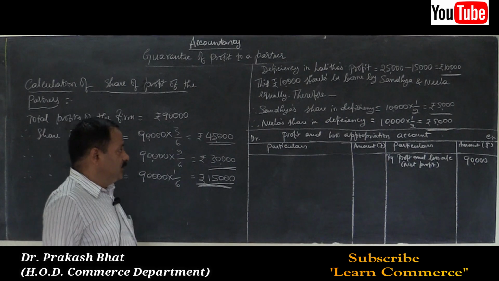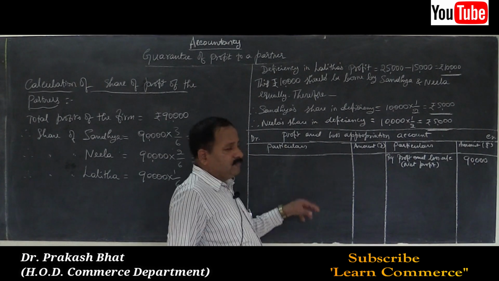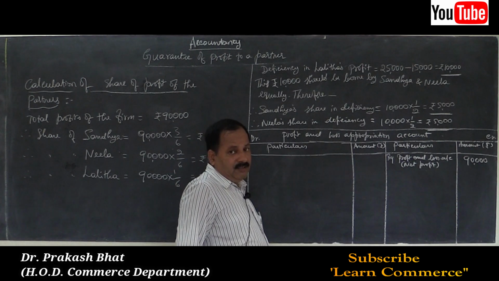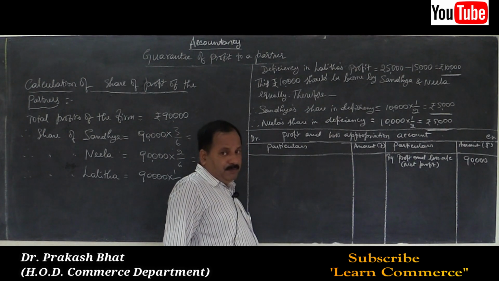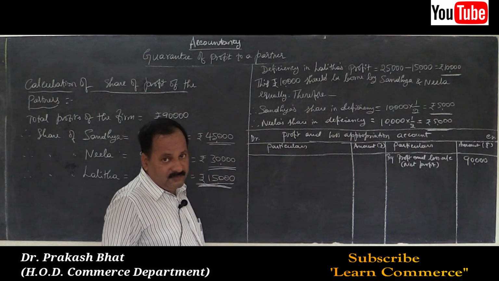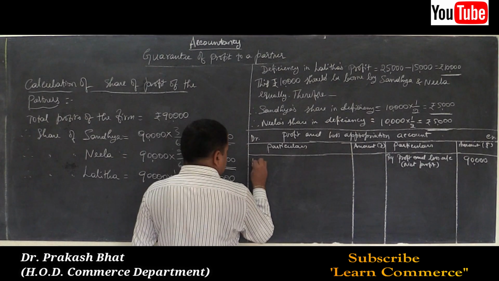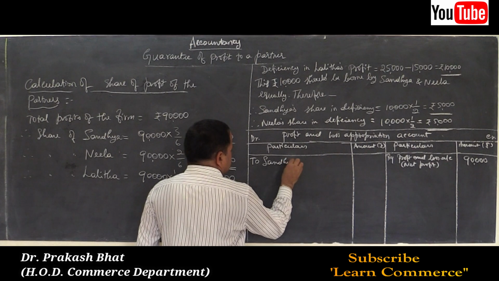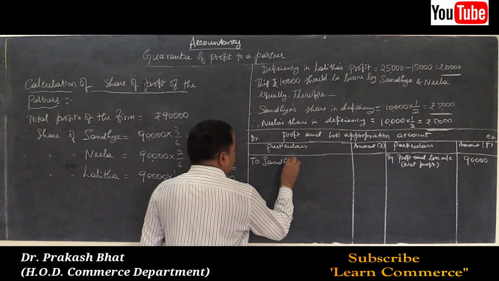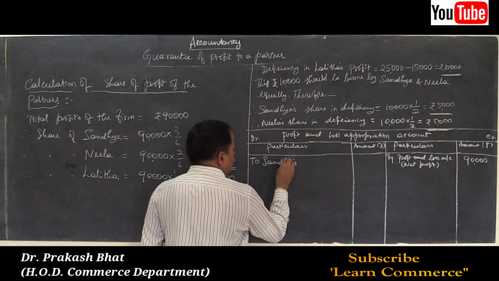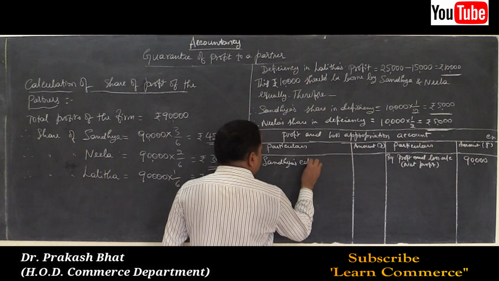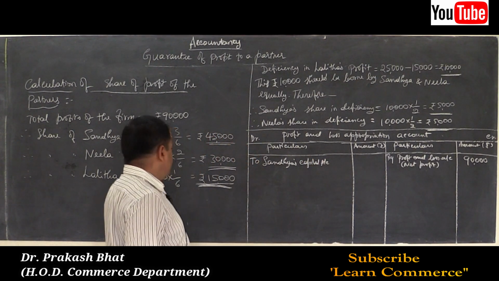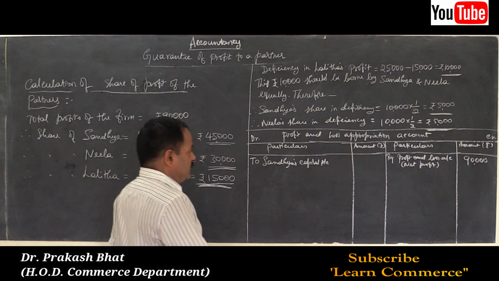Yes, that should be distributed among the partners in their profit sharing ratio. So, to Sandhya's capital account, how much she was supposed to get? 45,000.